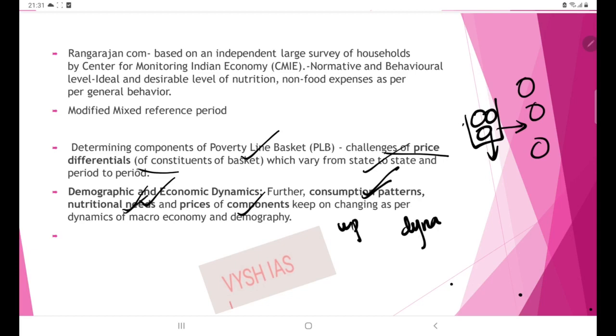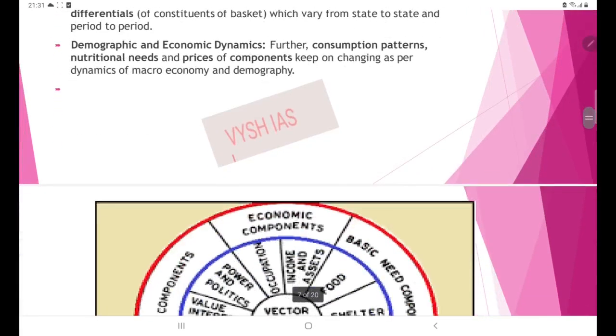They are going to change, because if you look at earlier times, rice and wheat were the staple food. But now what is the staple food? Even bread and burger, such kinds of fast food, are coming into play. So food habits, consumption habits, clothing habits, etc., are changing. So accordingly the estimation methods should also evolve. So that is one thing.